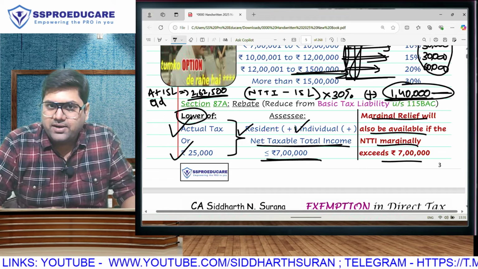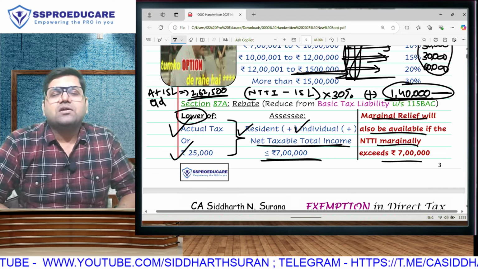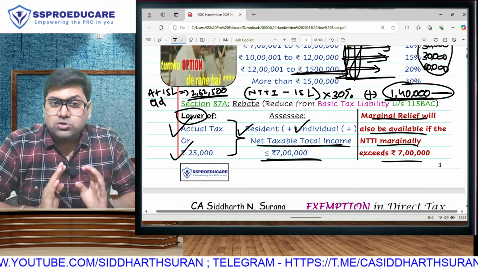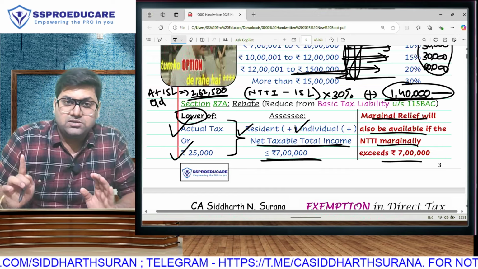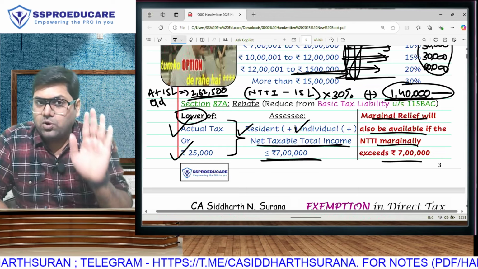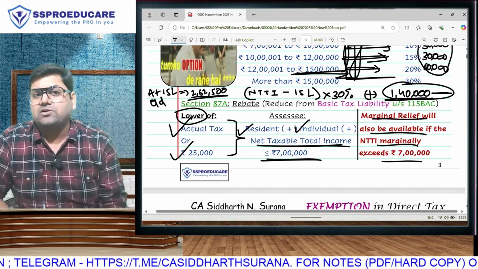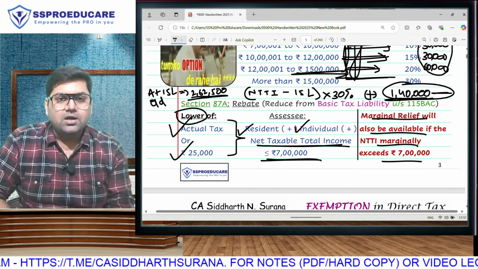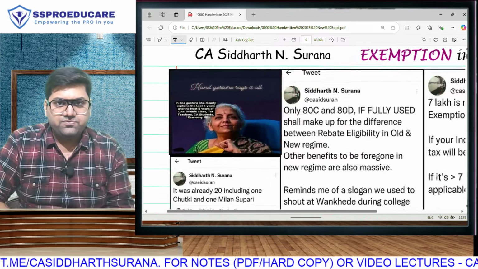And one more time I would like to remind you, 112A tax, there is no rebate. I know the CA final students are over confused about 111A. We already have the Bombay High Court decision. Now please don't panic. See, the 2025 budget, which is not applicable for any of you all. The 2025 budget will apply for next year students. In that budget, now the government has openly said any income taxable at special rate, there will be no rebate. But don't unnecessarily confuse yourself. In your syllabus, there is only one income against which there is no rebate, and that is 112A, long-term capital gain stock market. All other incomes, including short-term stock market, will be eligible for your rebate. Next year onwards, they are putting the discussion to a complete end. Now, some of these memes, for example, this.